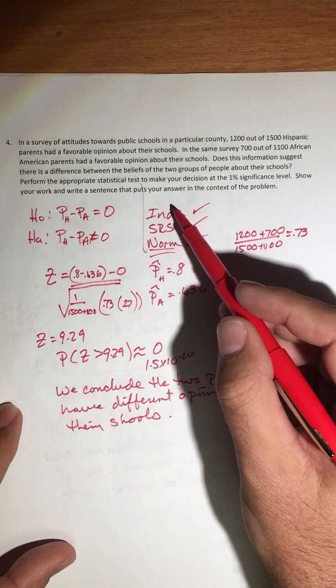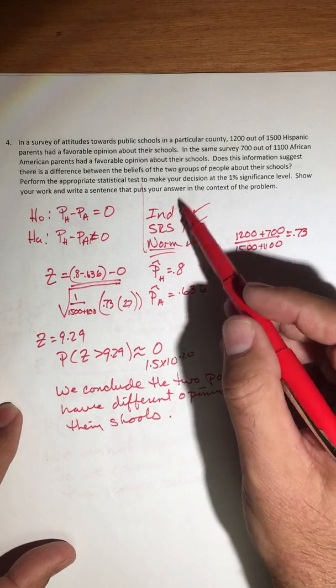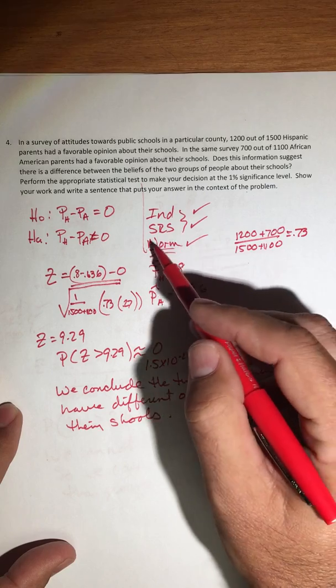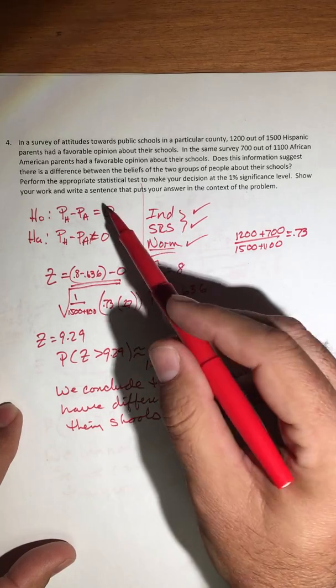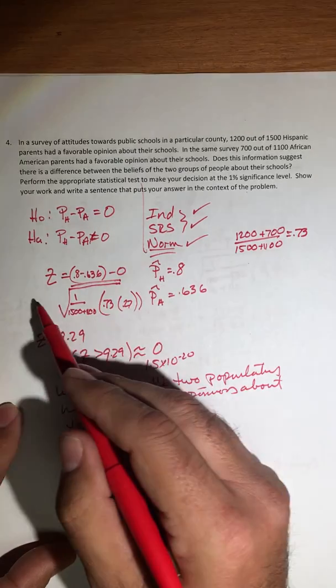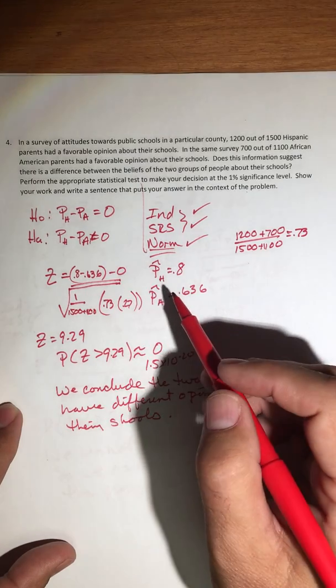Again, our assumptions: we have to assume that we have an independent simple random sample because it doesn't say. And then the normality assumption: n times p and n times q need to be bigger than 5, and in this case they all are. So here's our formula for our z-score.